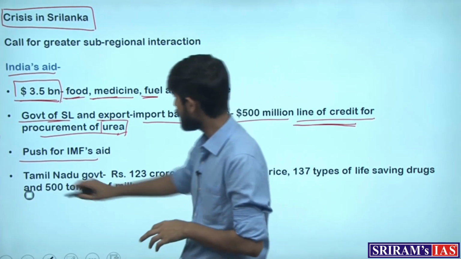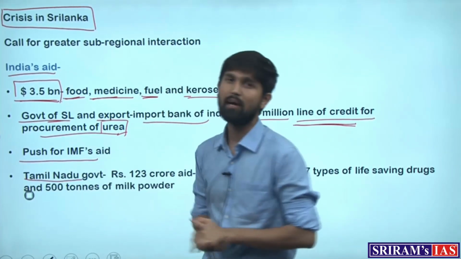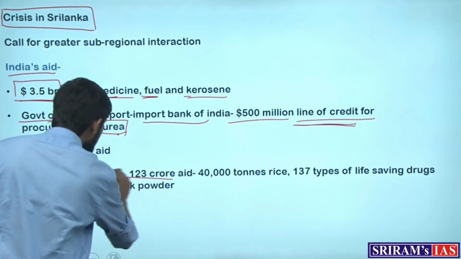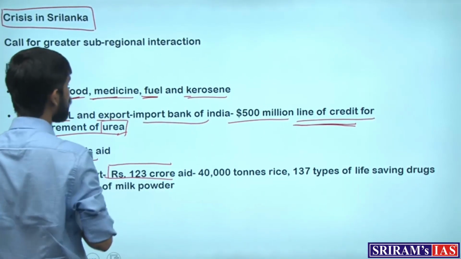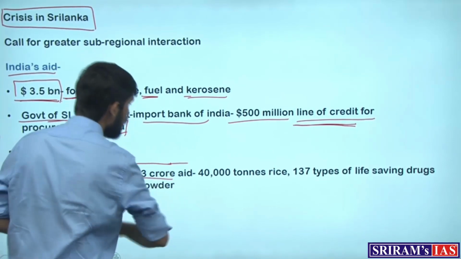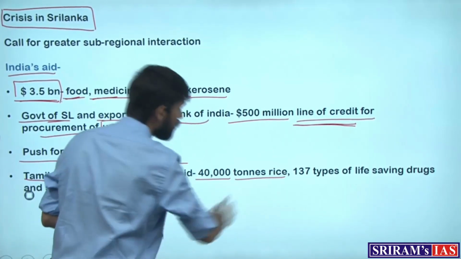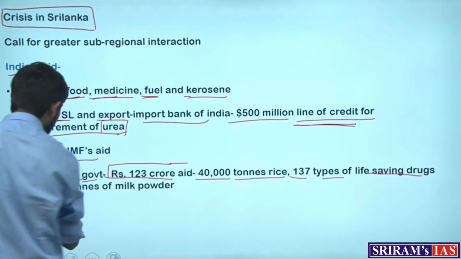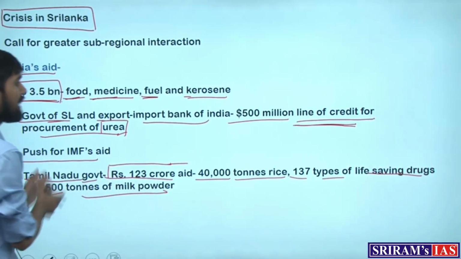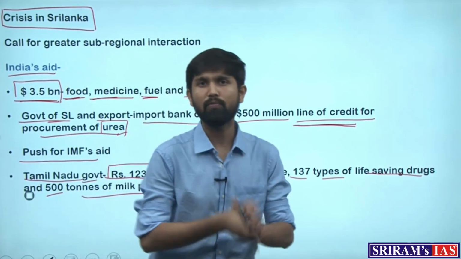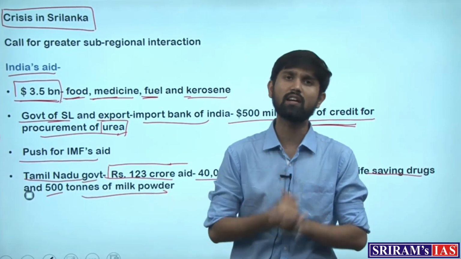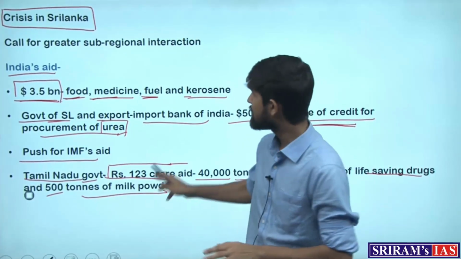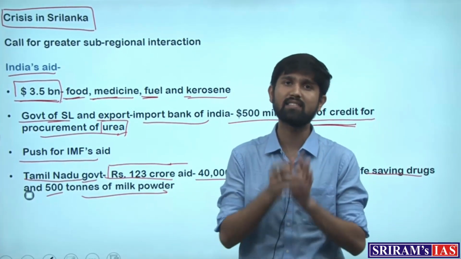And not just India, on the state level, for Tamil Nadu as well, the Tamil Nadu government has helped Sri Lanka with 123 crore in aid, supplying 40,000 tons of rice, 137 types of life-saving drugs, and 500 tons of milk powder, again supplying the fundamental commodities which the Sri Lankan people are facing a crisis of. This has been the extent of India's and its states' aid.